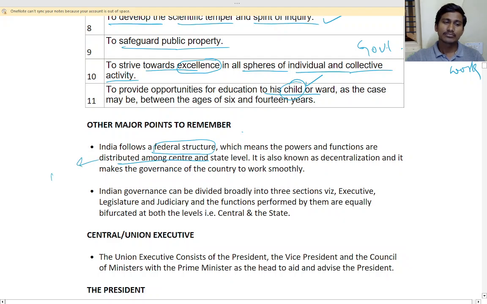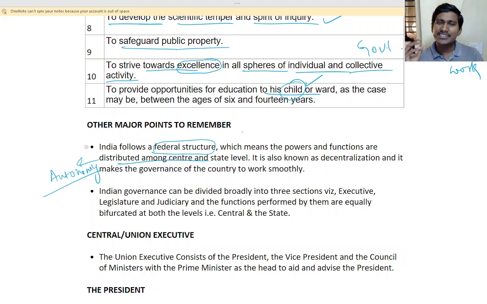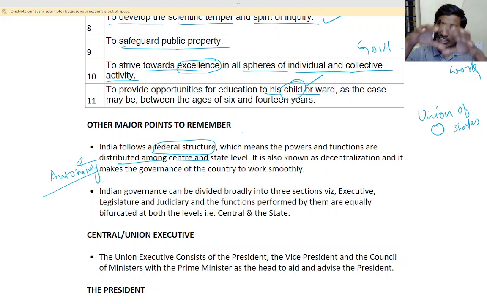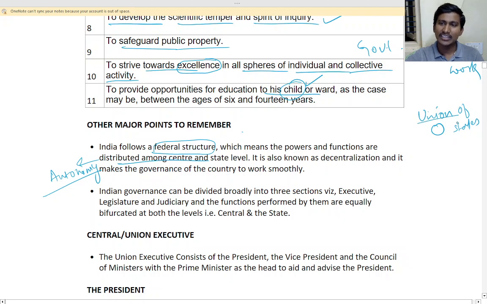Sir, what is the meaning of federal? That is, all the Indian states have their own government. That is the federal structure. There is not only one power in the center. Actually, India is not a center, it is a union of states. Union means coming together. All the states have come together to form a government. States have their own power, and the union has its own power. It is the union government, not the central government.